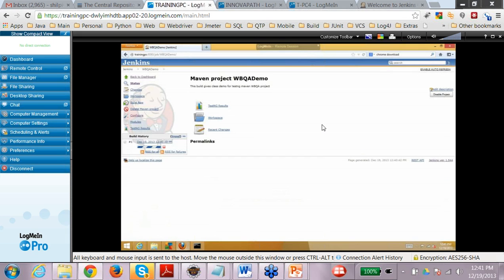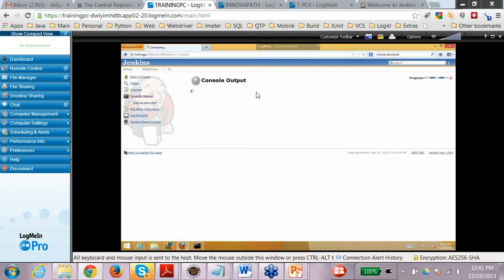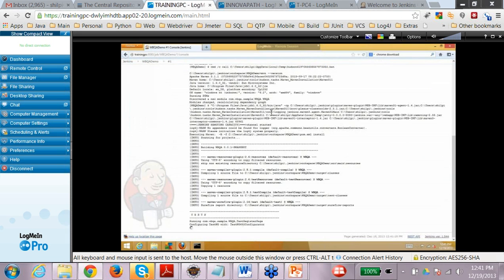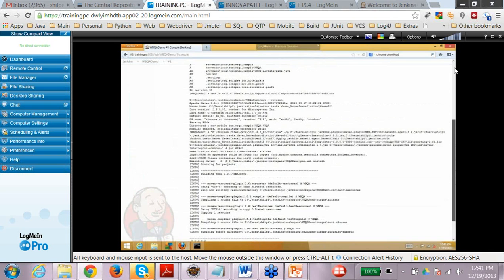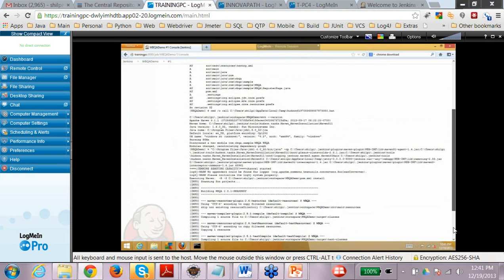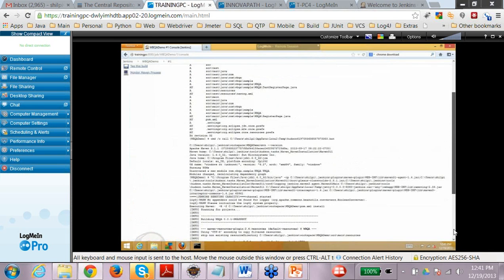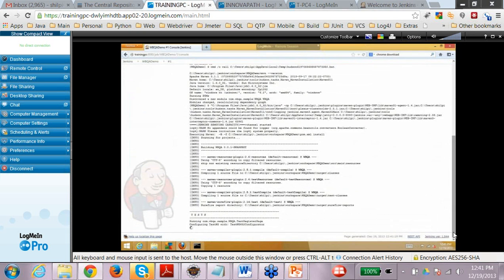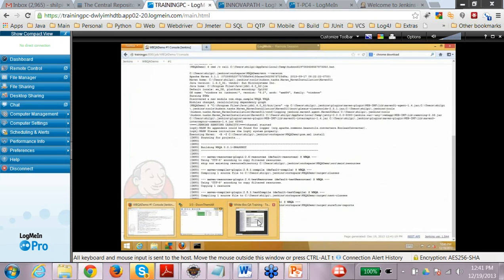You can expand this and see the console output here. Initially it must have downloaded the entire thing, and I have already run this, so it is not downloading the Maven repositories. If you are running this for the first time, it would be downloading the repositories. And you can see the tests are running here.